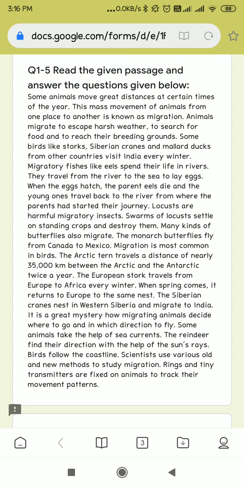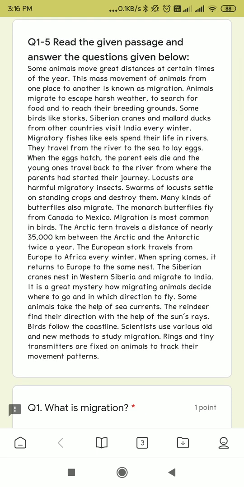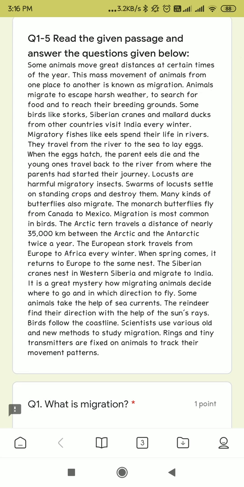Some birds like storks, Siberian cranes and mallard ducks from other countries visit India every winter. Migratory fishes like eels spend their life in rivers. They travel from the river to the sea to lay eggs. When the eggs hatch, the parent eels die and the young ones travel back to the river from where their parents had started their journey. Locusts are harmful migratory insects. Swarms of locusts settle on standing crops and destroy them.